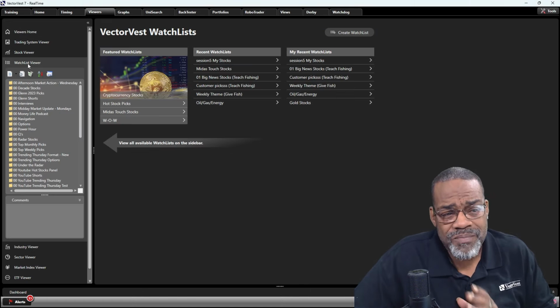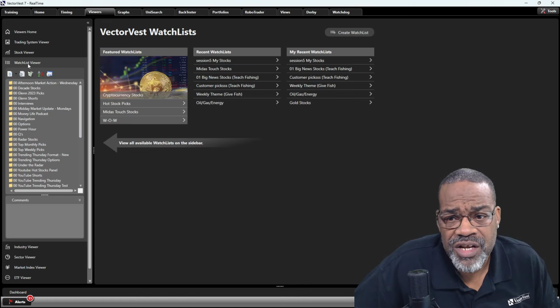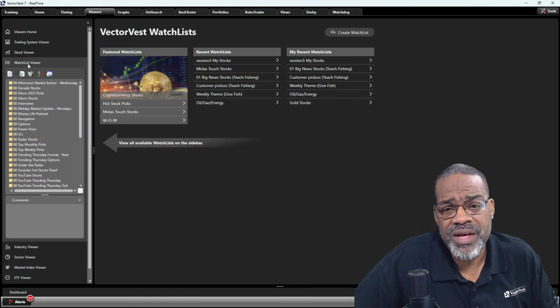Now, what makes our watch lists different than everybody else's watch lists? Well, it works like this. You can go to your broker account, you can go to any website that you track, and build a watch list of stocks that you make, right? And it's just a list. Throughout the day, you can watch the price go up and down. But what does it really tell you?